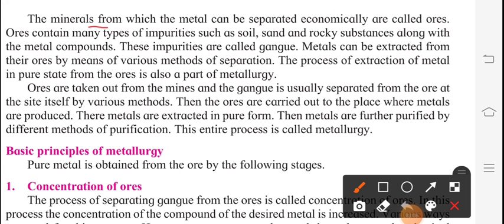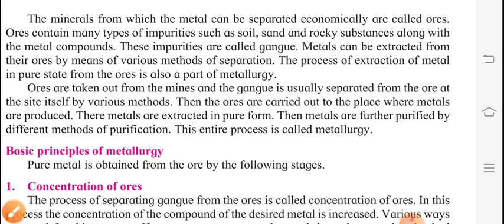The minerals from which the metal can be separated economically are called ores. What is the definition for ores? The definition is the minerals from which the metal can be separated economically, meaning we can separate it out with some experiments. So that is called ores. So ores means what? The minerals from which the metal can be separated economically are called ores.